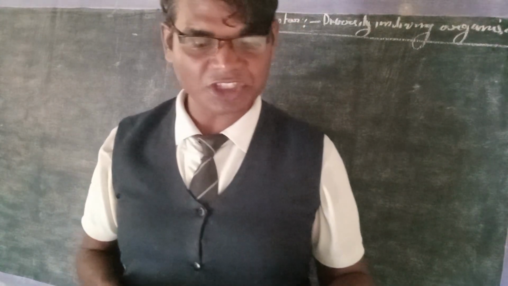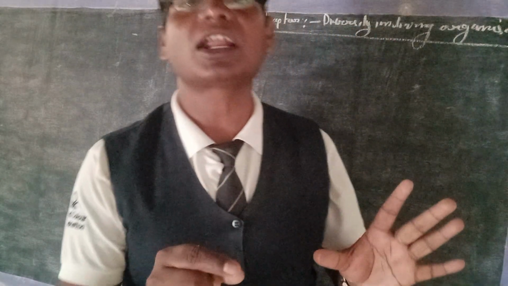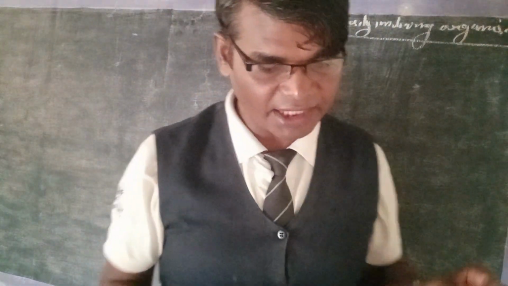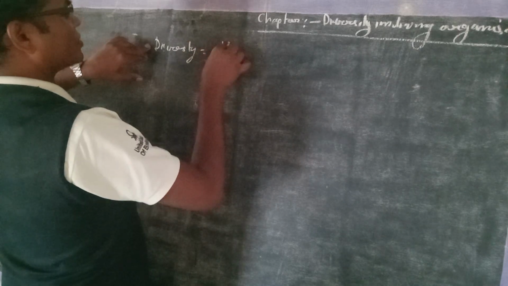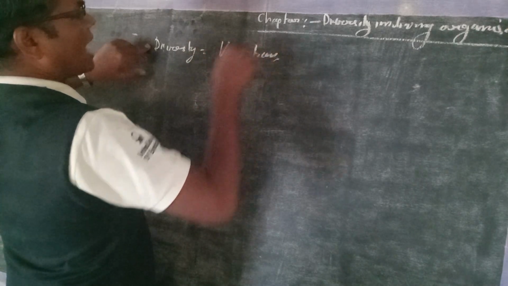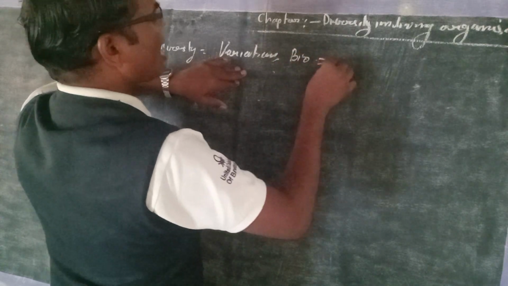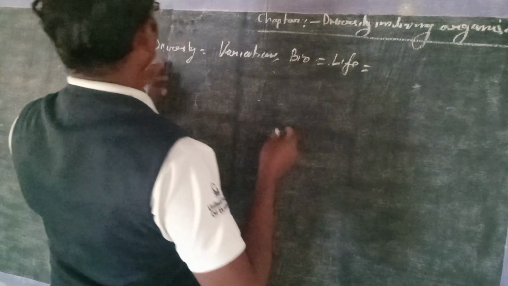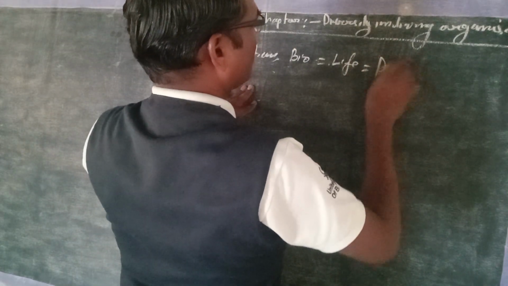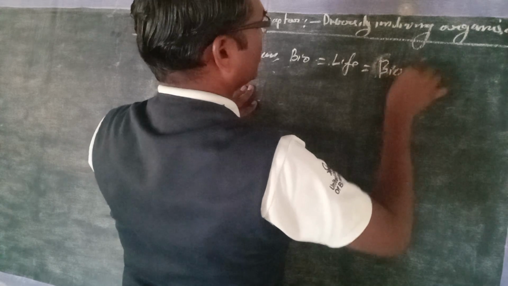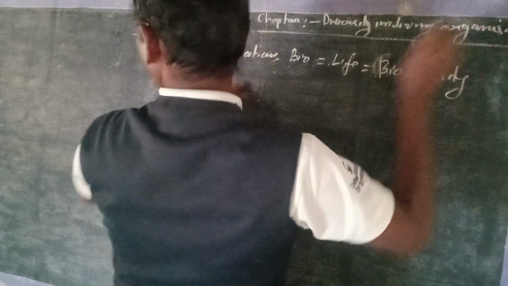One by one, we will try to describe some terminology associated with diversity. First of all, diversity means variations. And bio, as we know, means life. Life in variations is dependent. That is why it is said to be biodiversity. This is biodiversity.